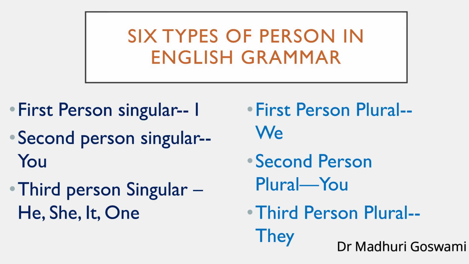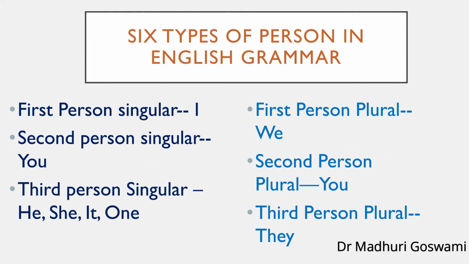I think you know in English we have 6 different persons. First person singular, I. Second person singular, you. Third person singular, he, she, it, one. First person plural, we. Second person plural, you. And third person plural, they.